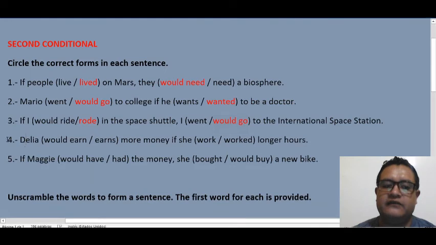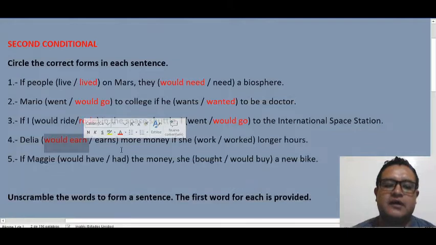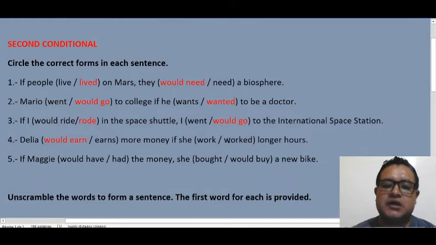In the case of number four, we have Delia. In this case, we are not starting with the if, we are starting with the subject. So here we are going to use Delia. Delia could earn, in this case, more money if she worked long hours. So in this case, we are starting with Delia, and the if is in the second part. Okay, so the past simple is here.